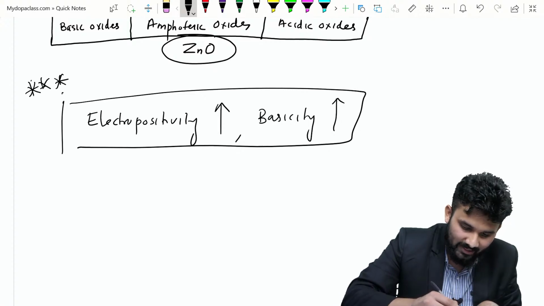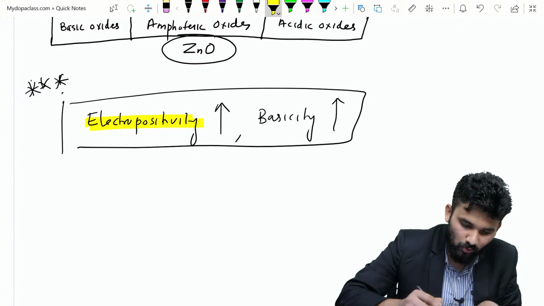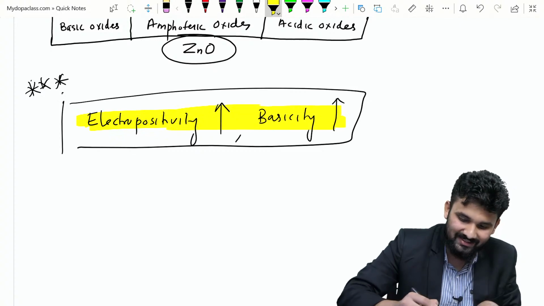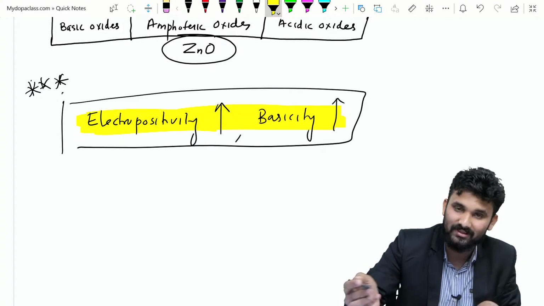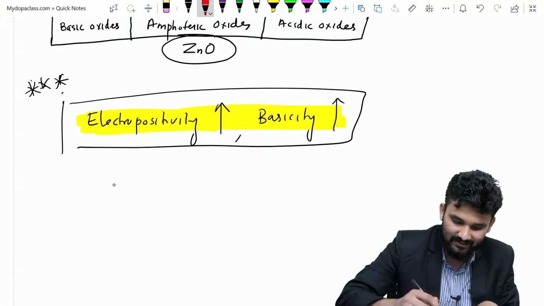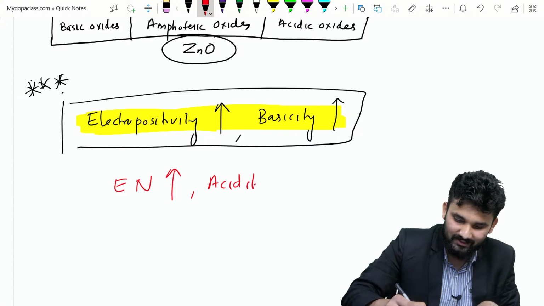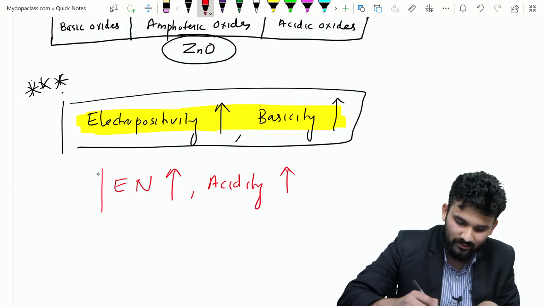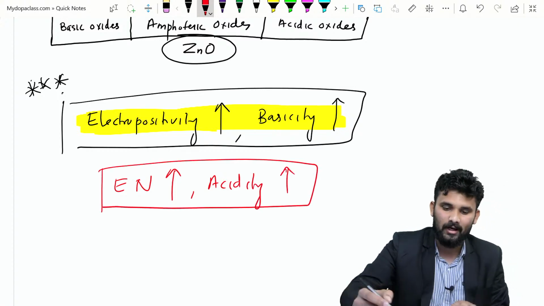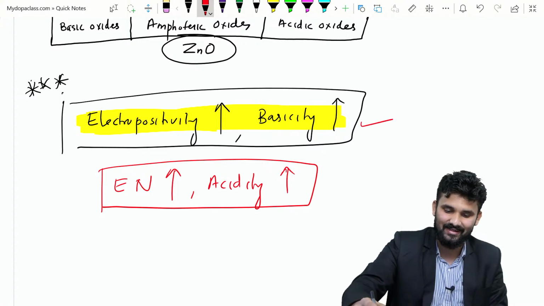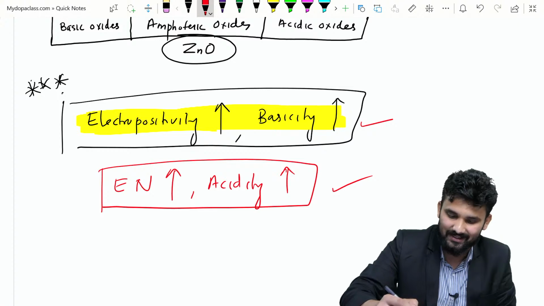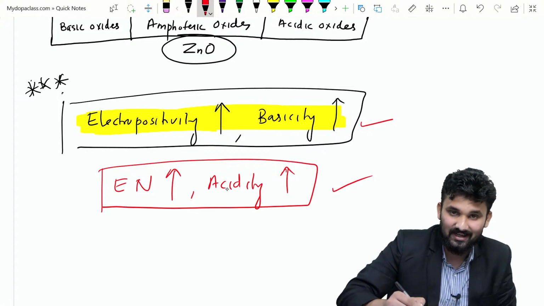I think you will get an idea. The logic is: electropositivity increases, basicity increases; and electronegativity increases, acidity increases. Okay, these are the two logics.